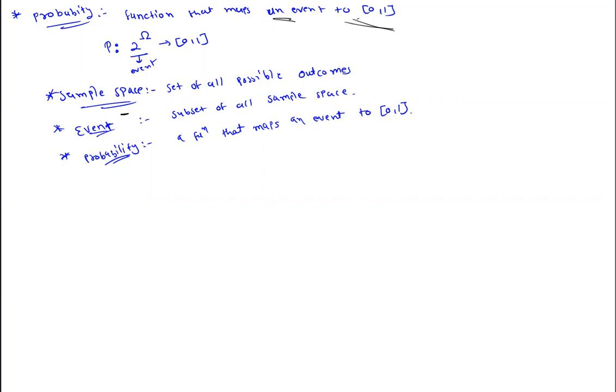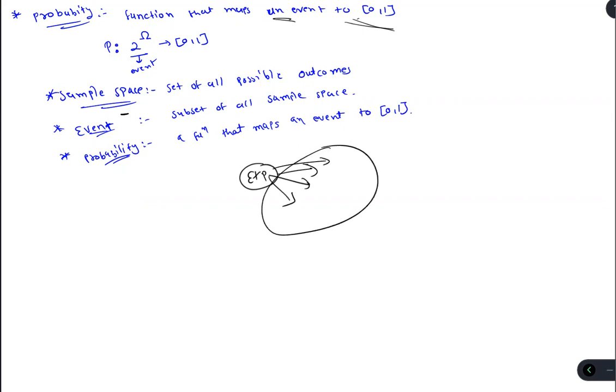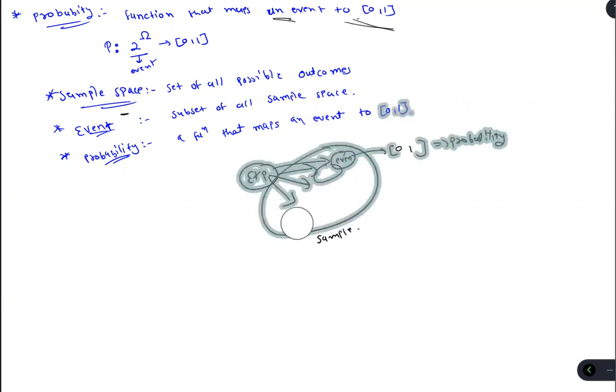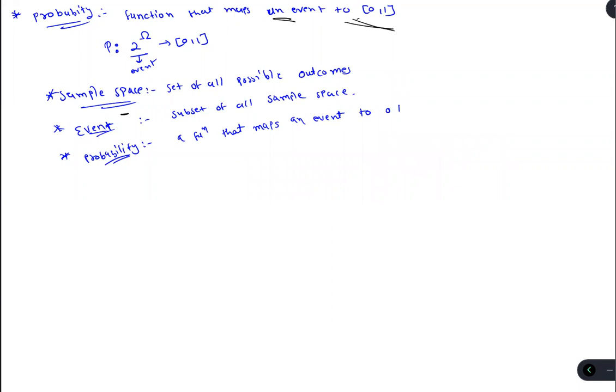Then what is the sample space? Sample space is the set of all possible outcomes. From the experiment, we are getting the set of outcomes. The set of all outcomes is a sample space, and a subset of a sample space is called an event. And if we are mapping an event into [0, 1], then it's called probability. So I think now this is clear to you. Okay, now let's move further.